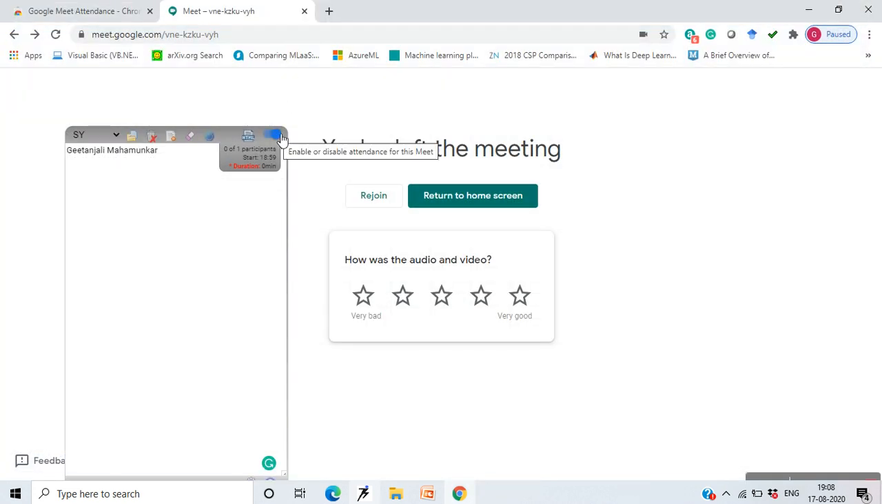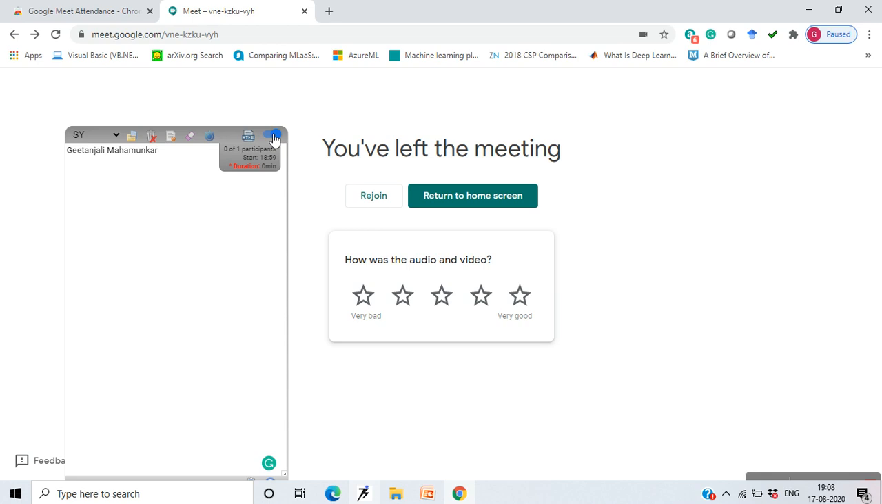Now this is when you want to disable attendance for a particular meet that you are going to host. If you don't want to collect attendance for a particular meet, you can disable this using the blue knob over here. So I hope Google Meet and Google Meet attendance were clear enough, and now you can at least host a live session for your students and take their attendance.